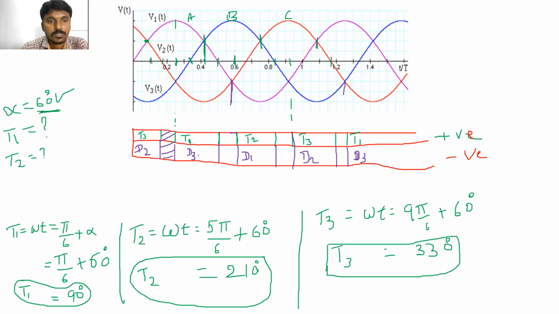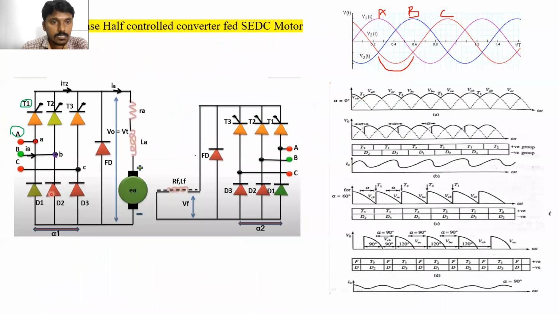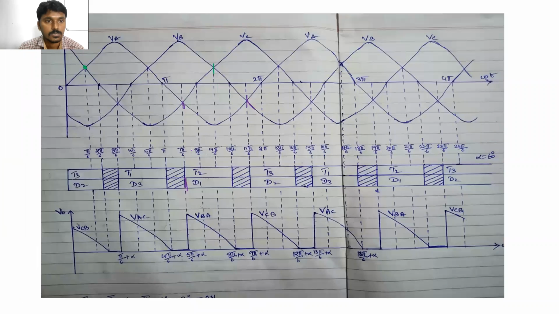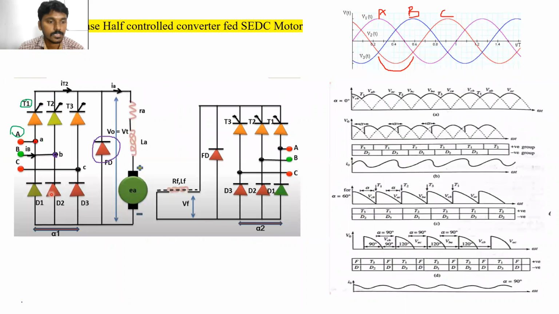Here the freewheeling diode is connected across the load circuit. Whenever T1 and D3 are turned on, as you can observe here, the current is flowing.